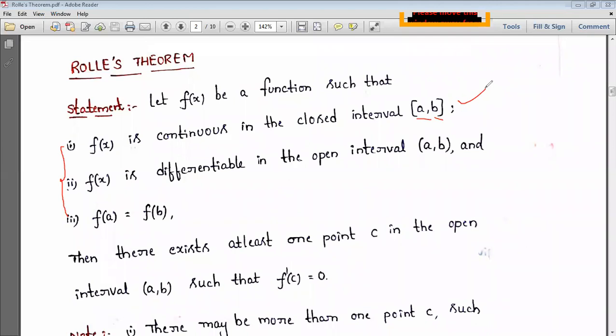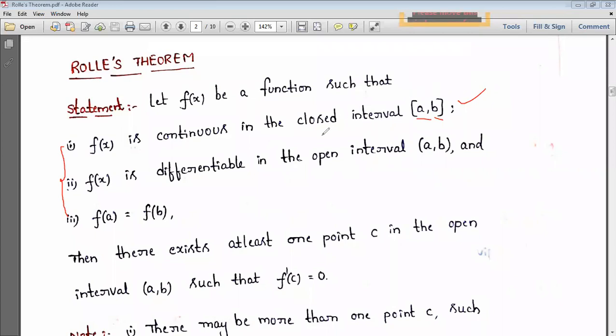It means the derivative exists, or a unique tangent has to exist in the open interval (a, b). And the third condition, f(a) is equal to f(b). It means the functional value at the starting point is equal to the functional value at the end point. Then we'll say that Rolle's theorem is applicable.